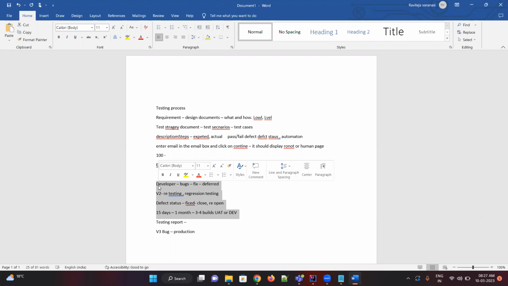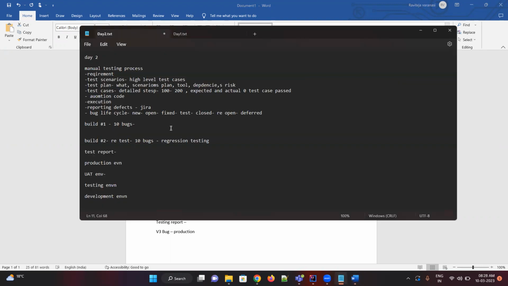If it's small, minor bugs in production, that's okay. But if it's big bugs in production, the impact will be a little bit higher. Okay, so that's our testing report.